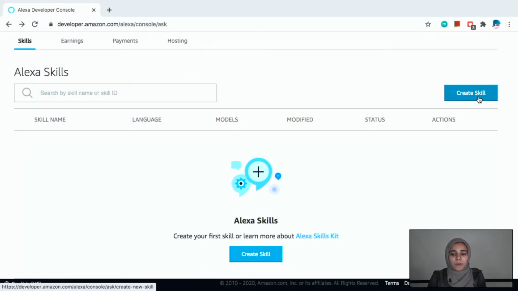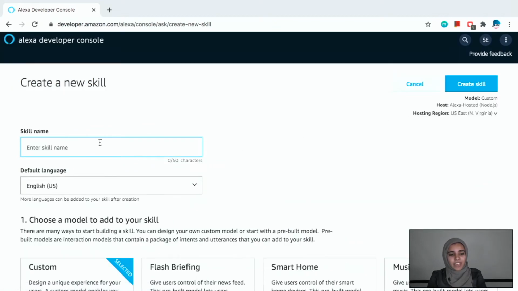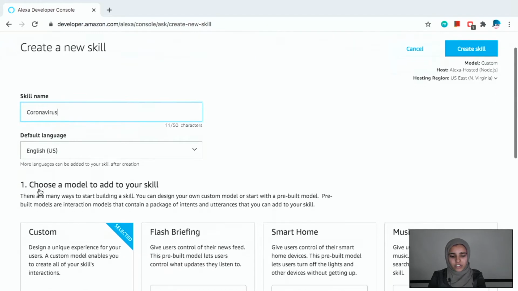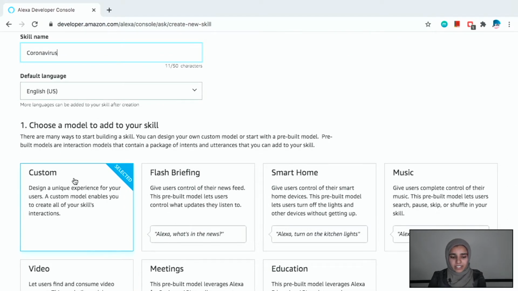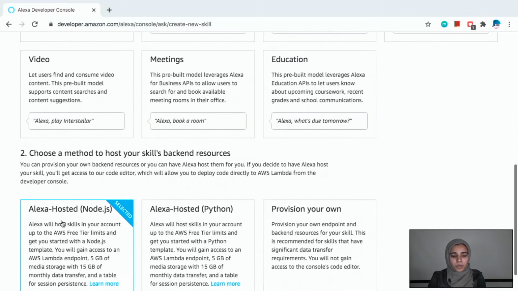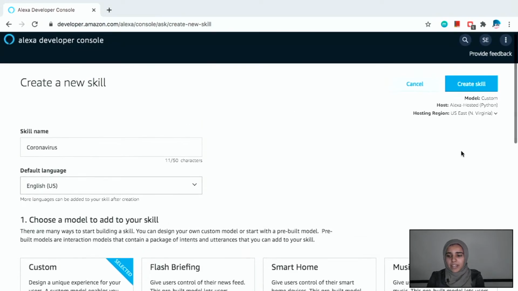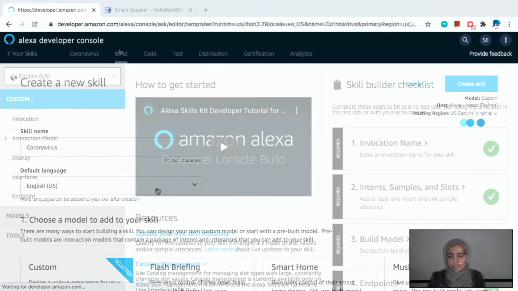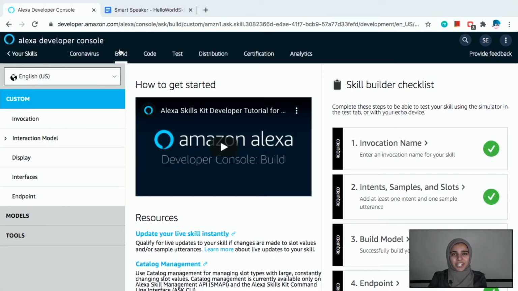To do this, we press Create Skill, and our skill name will be coronavirus, and the language will be English. Our model will be custom, and the method we will choose is Alexa hosted Python. Then we scroll up and create skill. Okay, our skill has been created.